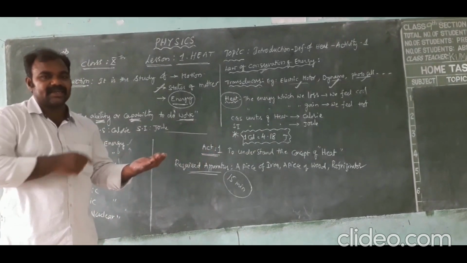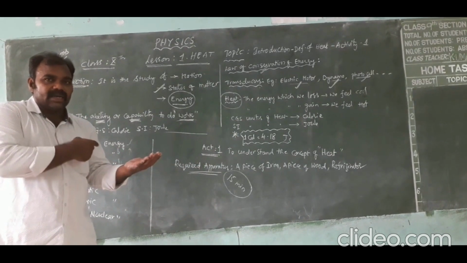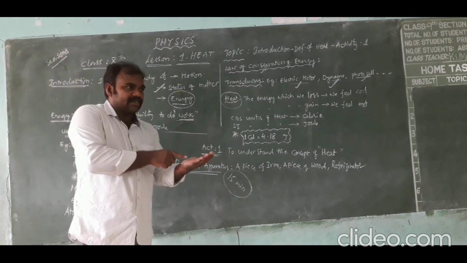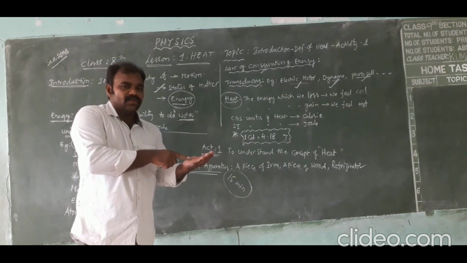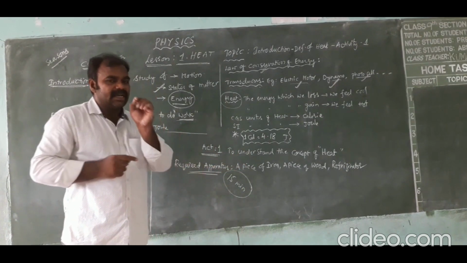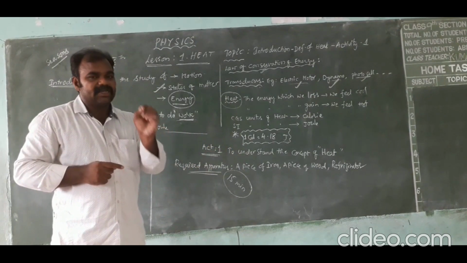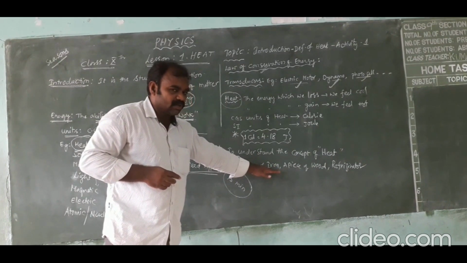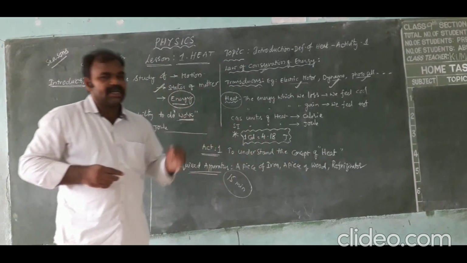What is the difference here? If you touch iron, then you are losing a high amount of energy. That's why you feel more cool. And if you touch wood, you are losing a smaller amount of energy. That's why you feel a little bit of coldness. Here the difference is, after touching iron we are losing more heat, and after touching wood we are losing a little bit of heat.